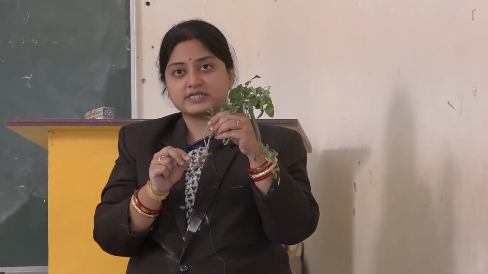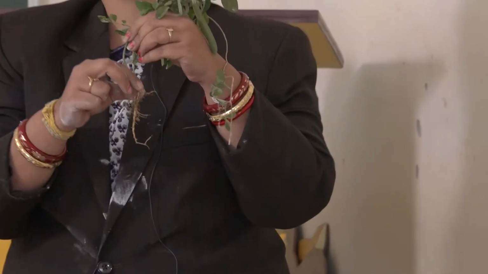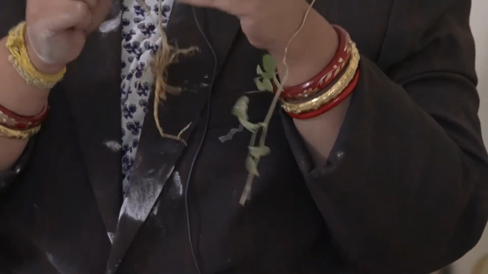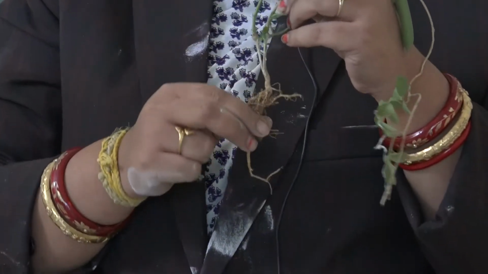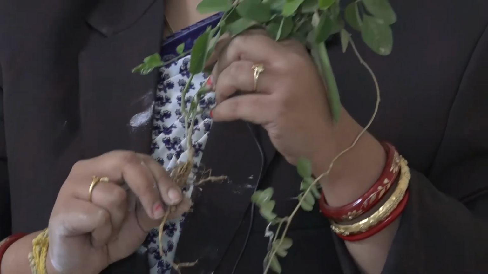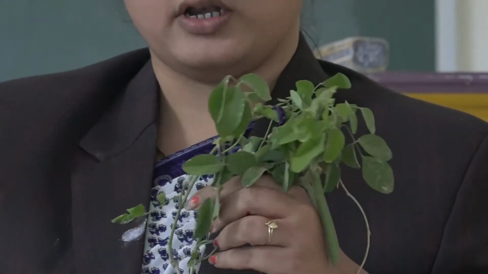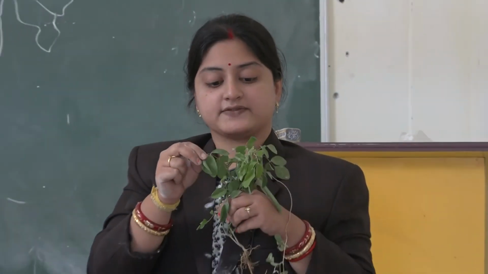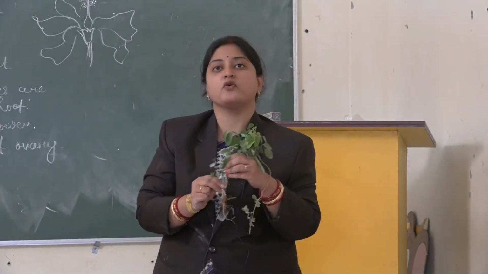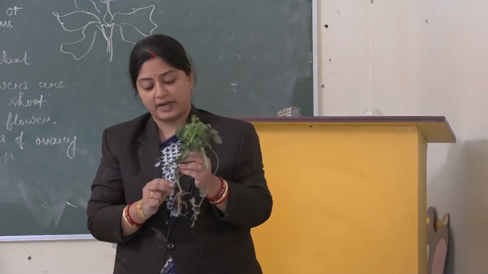First, the root is present. It is present beneath the soil. Why is it important? Why does it play a vital role in plant life? Because it absorbs the necessary nutrients from the soil. So that's root, then stem, then leaves and flowers. These are the four important parts of a plant.